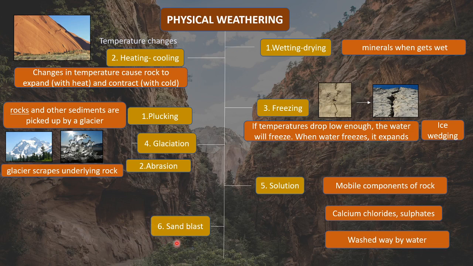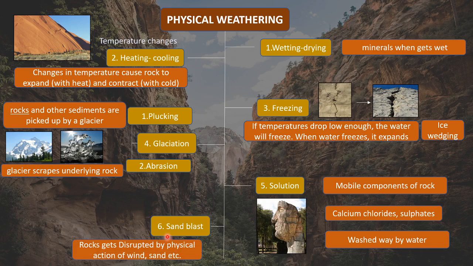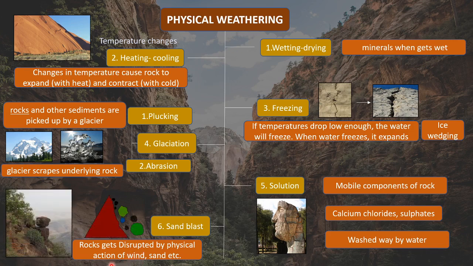Then we come to our last type of physical weathering, which is sandblast. In sandblast, rocks get disrupted by the physical action of wind, sand, etc. It is just like abrasion, but here, because of wind, say a very stormy wind coming, a rock, imagine, falls from a very high height.